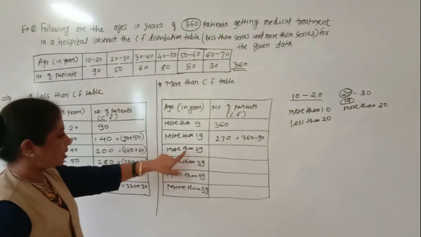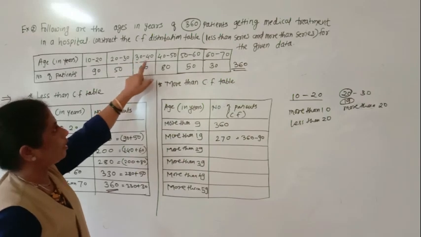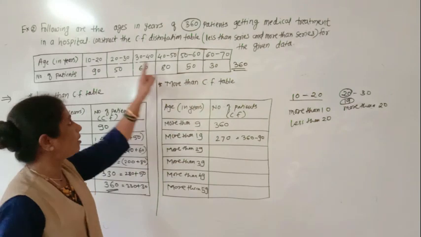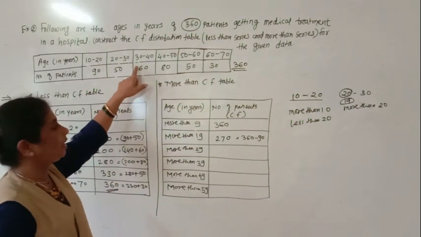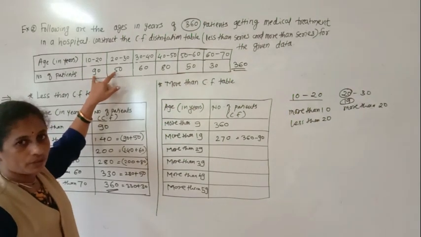Now we have to see more than 29. More than 29 means 30 to 40, 40 to 50, 50 to 60, 60 to 70. All are there from this group, more than 29. Understood? So in that, this number of patients will not be there.